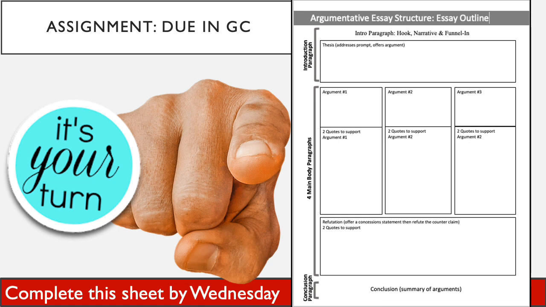Give a nice concession. Give them their statement, kind of like what we did when we do our philosophical chairs, and you pick one side and then I force you to concede. Concede with a nice strong argument for them and then refute that concession. So that's what your work is for Wednesday. Start working on it today, especially finding those quotes. They will take you some time, and get this into Google Classroom. Okay, there you go. Writer's Workshop number 2, done.